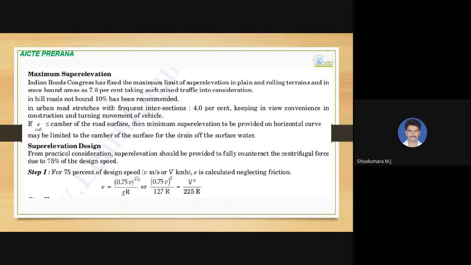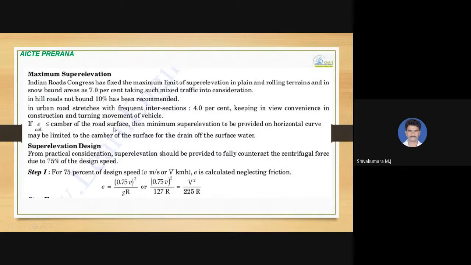And the maximum superelevation that can be provided on a road is 7% according to IRC, and it can be 10% on hill roads. In urban road stretches with frequent intersections, 4% can be provided, keeping in view the convenience in construction and the turning movement of vehicles.